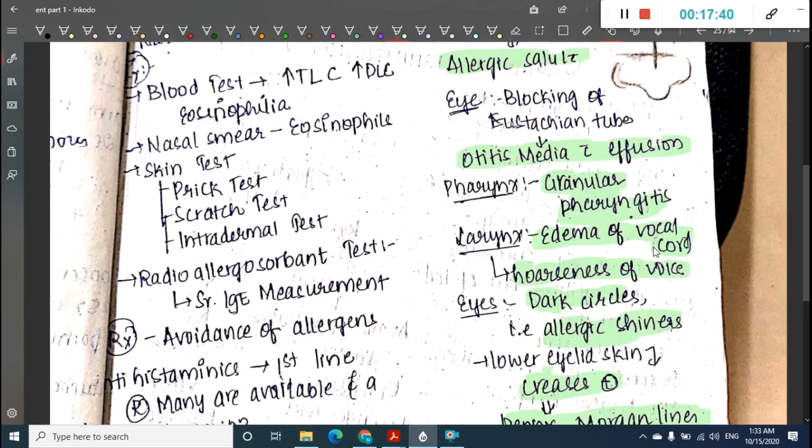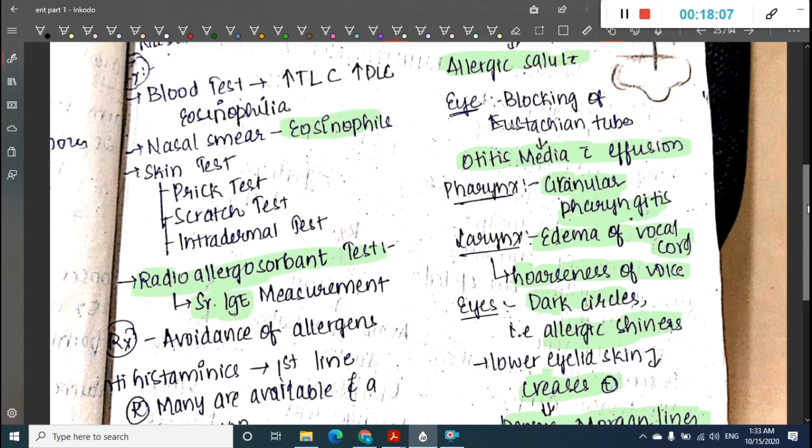What about the investigations? Investigations include blood tests where there is increased TLC, increased differential leukocyte count, and eosinophilia is seen. Even in the nasal smear you can see eosinophils. Skin tests like prick test, scratch test or intradermal test can be done. We can also do radioallergosorbent test for serum IgE measurement.